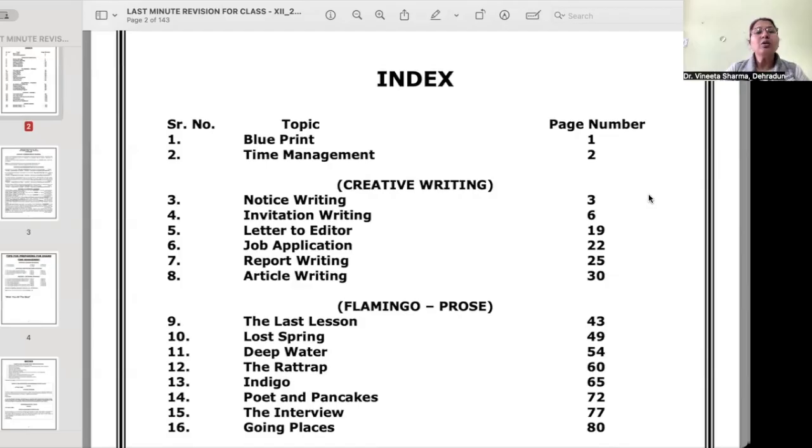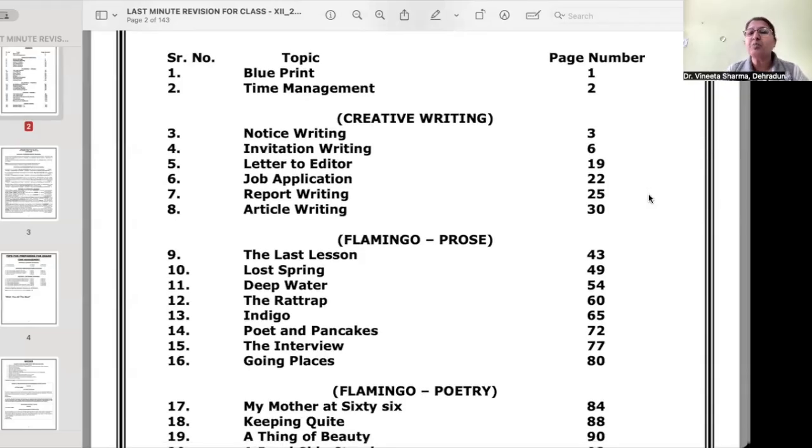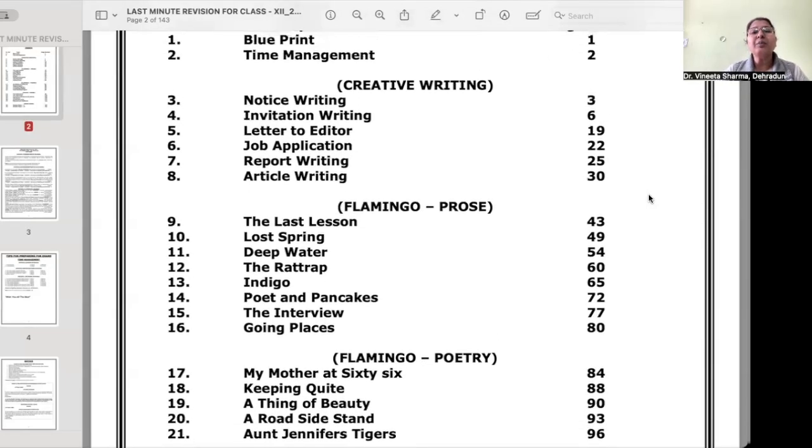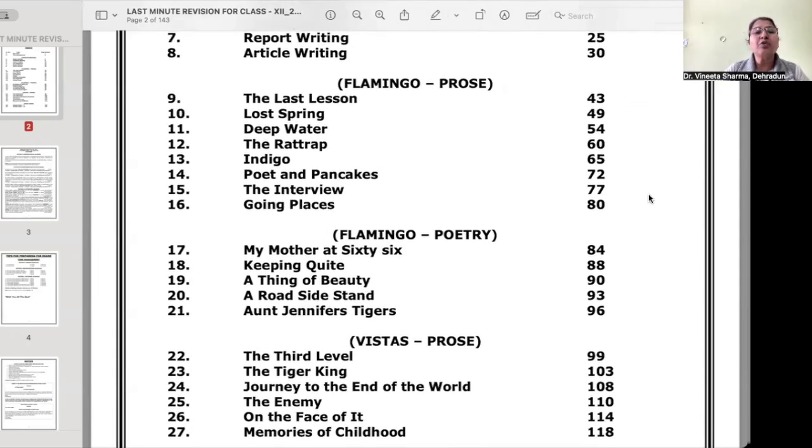Okay. So, if we talk about the complete syllabus, what we are going to discuss today is the blueprint, of course, then time management. After that, we will be discussing this section of creative writing, because whatever compositions you have in creative writing, you have marks for format. So I feel that you should be very thorough with the formats of all compositions that are supposed to be done in this section. Then we have literature, in which prose, of course, we have from Flamingo, these 8 stories.